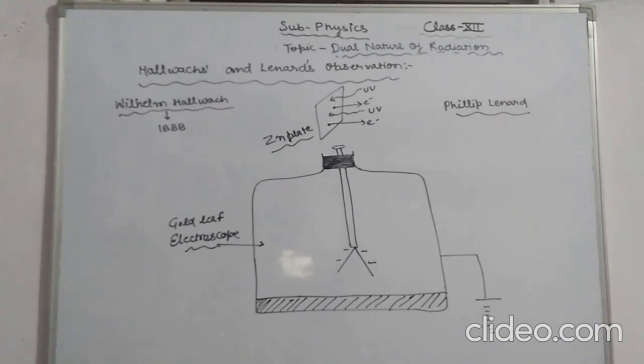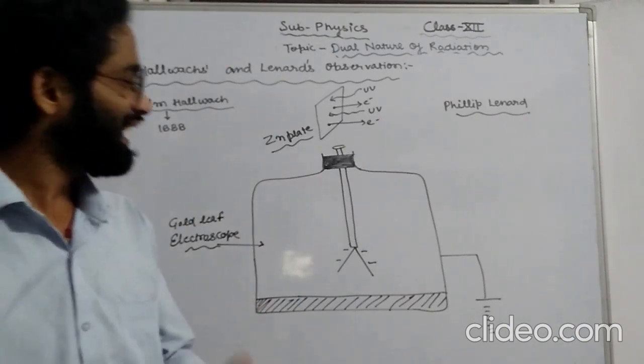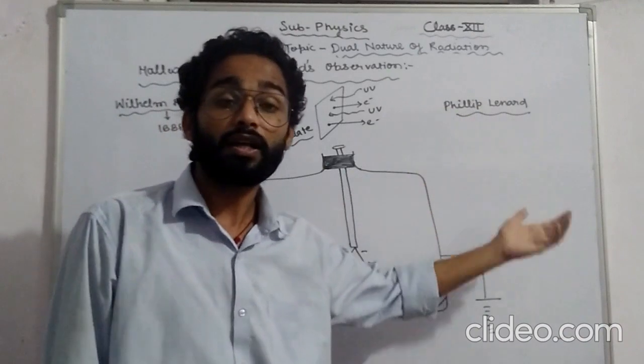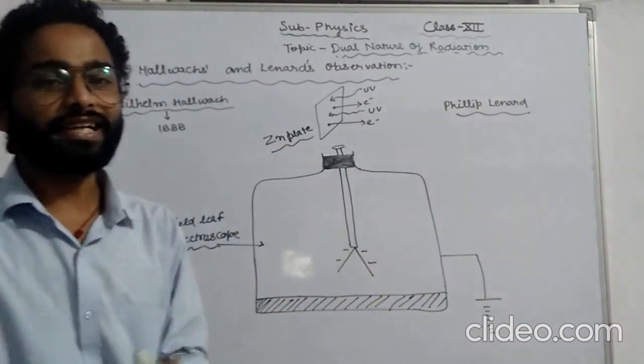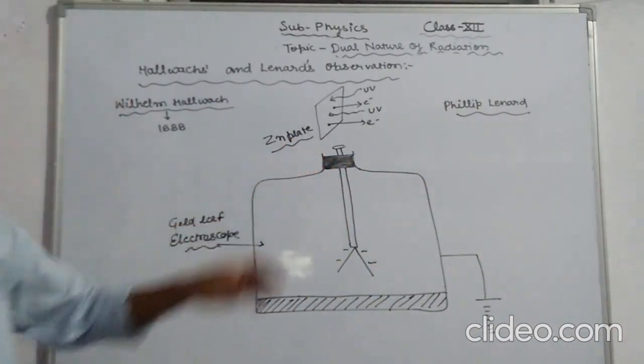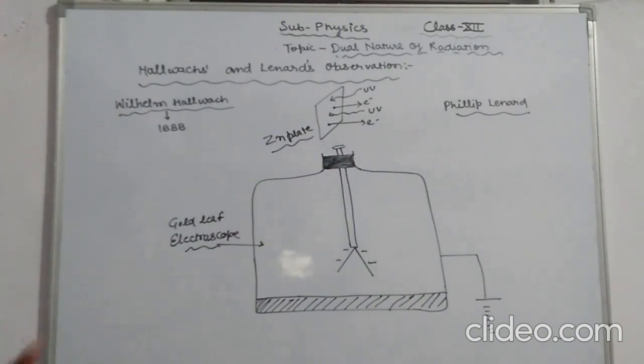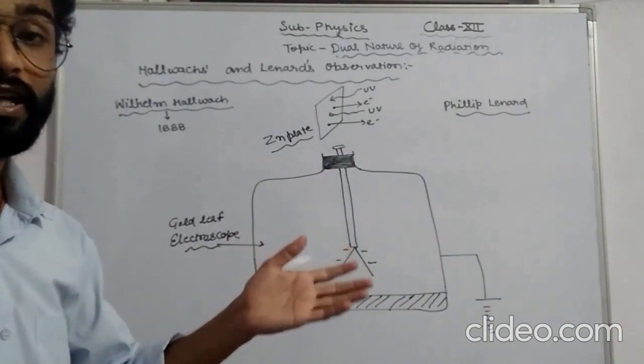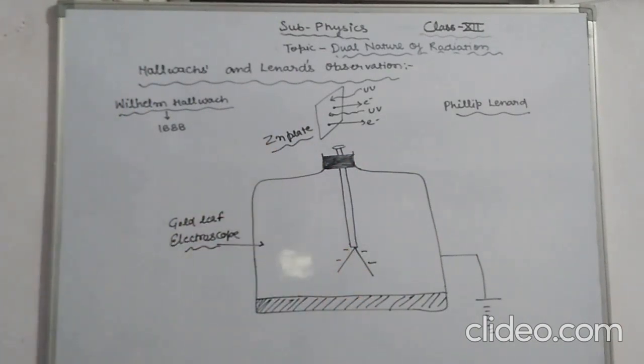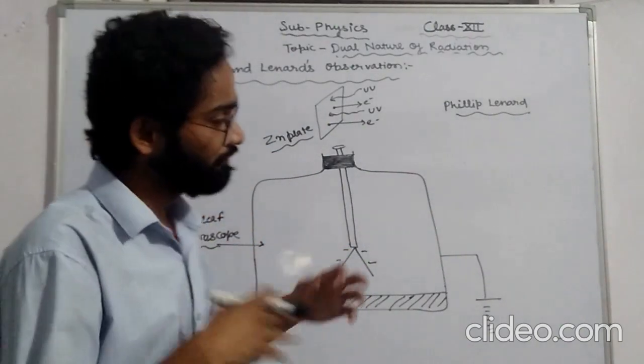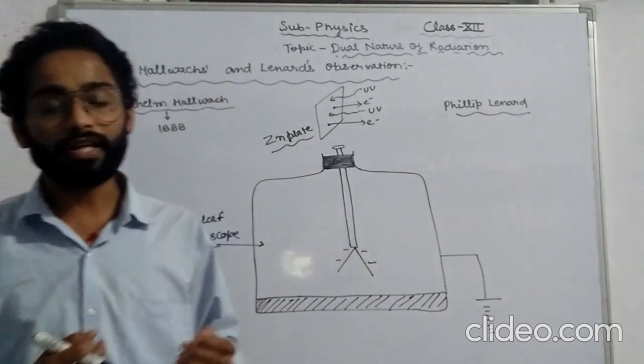This minimum frequency varies from metal to metal, or material to material. The minimum frequency required to eject an electron from a metallic surface, as we know, is called the threshold frequency. So he concluded that when a suitable minimum frequency strikes, only then does the ejection of electrons take place, and this minimum frequency varies from material to material.